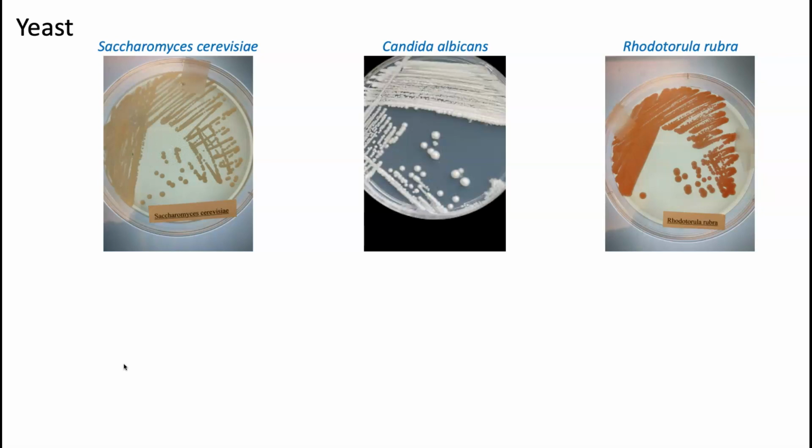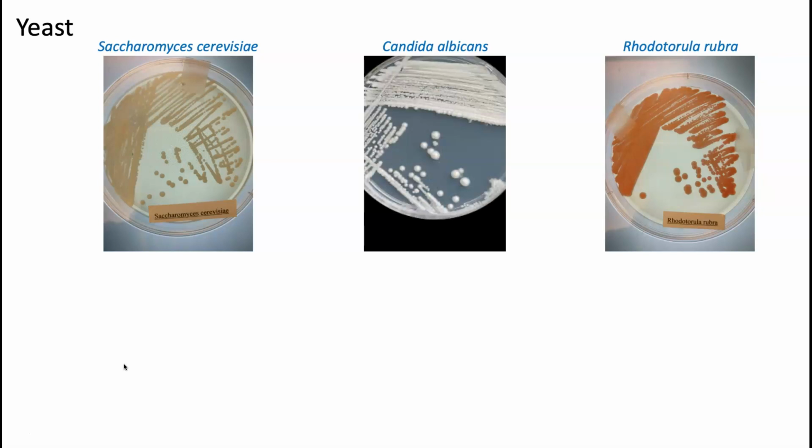So there are 3 different types of yeast that you are responsible for understanding: Saccharomyces cerevisiae, Candida albicans, and Rhodotorula rubra. Another thing that you may notice is that they have different pigmentations, right? They're very, very pretty. In fact, look how they grow when you do a 4-quadrant streak plate. You have isolated colonies, just like you would in bacteria. Okay, so let's investigate a little bit further.